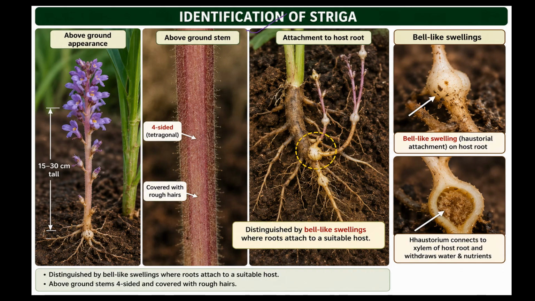Identification of Striga. This is 15 to 30 centimeters tall. You can see purplish in color, above ground appearance. The most important character is that this above ground stem is tetragonal in shape, four-sided. Check here, four-sided and covered with rough hairs.